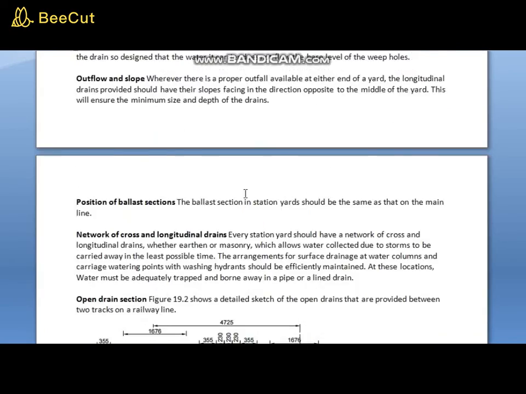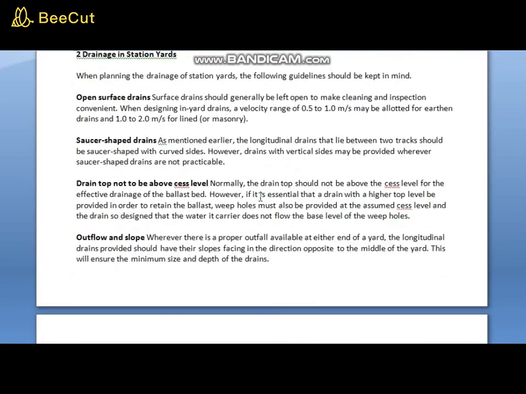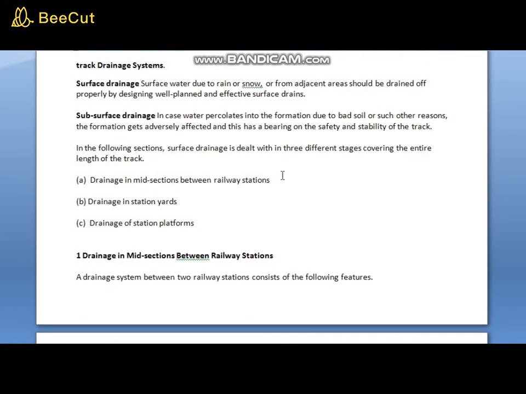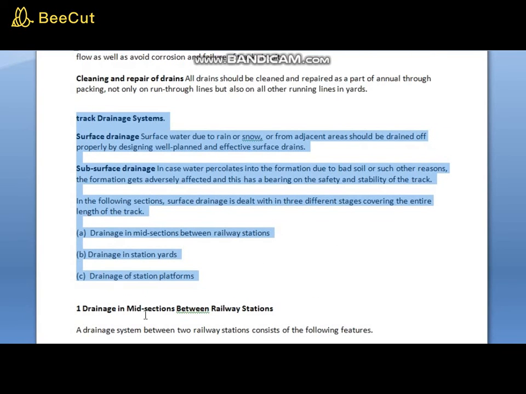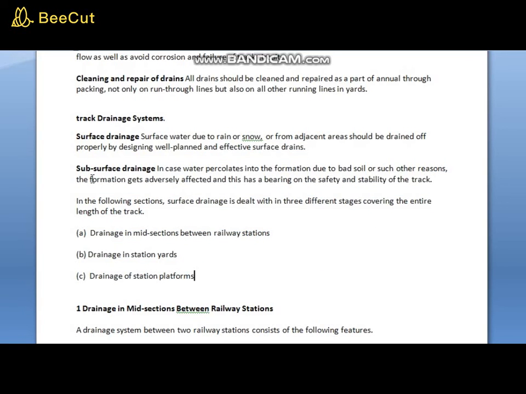If a question is asked about track drainage systems, or what are the different types of track drainage systems, remember there are basically two types: surface drainage and subsurface drainage.